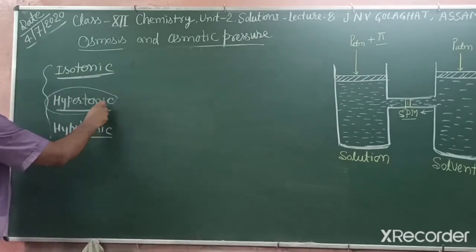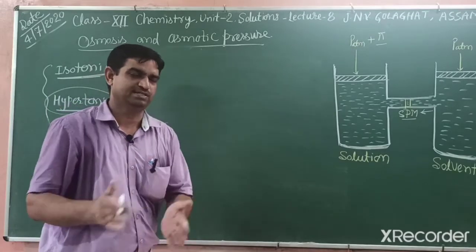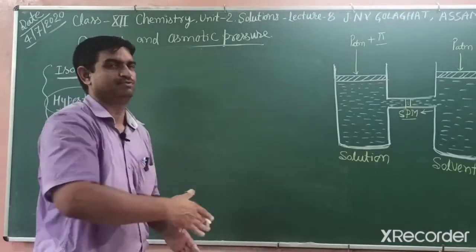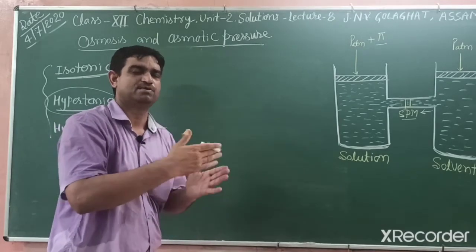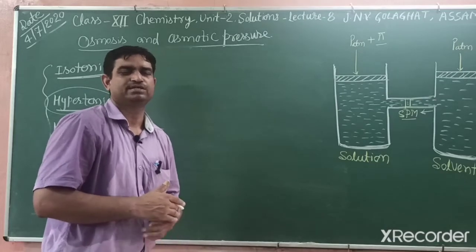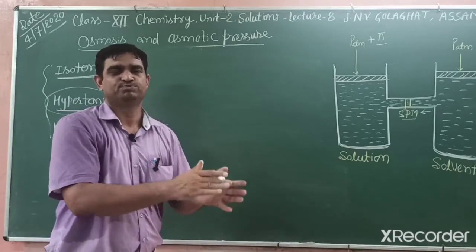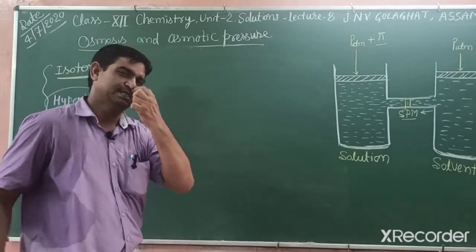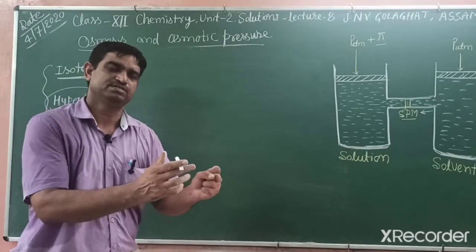Hypertonic. If a solution has more osmotic pressure, you can say more concentration than the other, then that solution is hypertonic. If they are unequal, one higher and the other lower, like in pickle. In pickle, our salt solution is hypertonic and water has lower concentration. So what happens? If any bacterium or other microbe is dipped in that solution, then those cells shrink and the bacteria die, due to the hypertonic solution. Then the raw mango survives, meaning it shrinks.